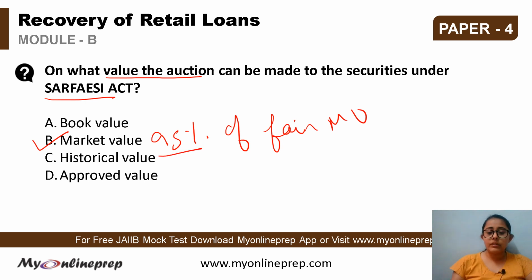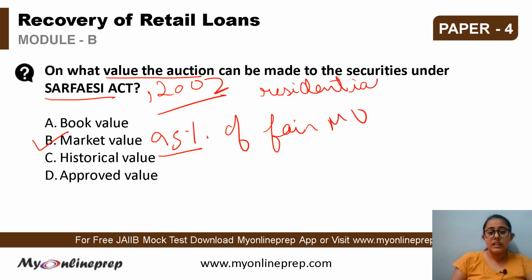If we see a few things about the Surface Act, the Surface Act is the Securitization and Reconstruction of Financial Assets and Enforcement of Security Interest Act of 2002. It empowers the banks and the financial institutions to take possession of residential or commercial properties. The banks or the financial institutions are given the power that if there is a default on the part of the borrower, then they can take possession of the residential or commercial property of the borrower under the Surface Act.